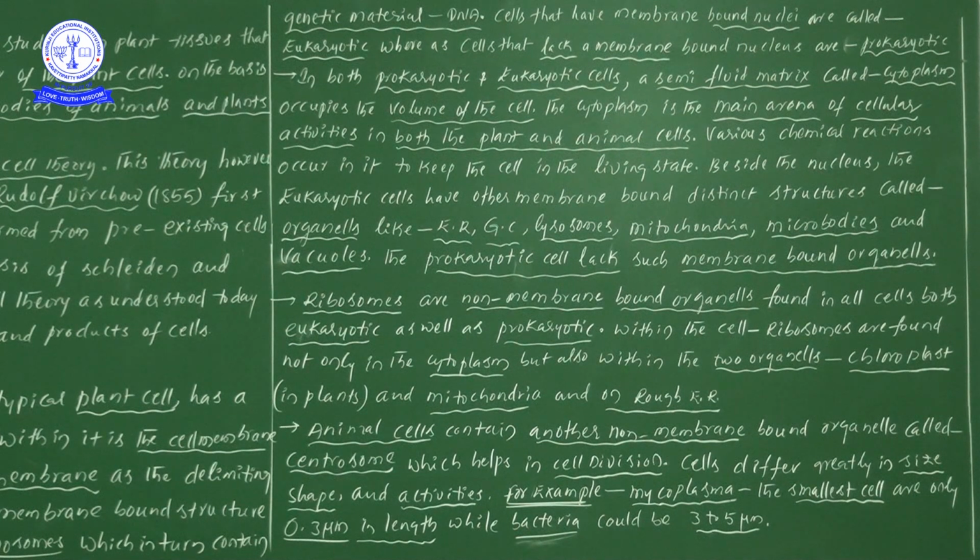So what is the information here? That particular cell we take as prokaryotic. Pro means before, or from our subject point of view, premature or unmatured. Karyo means nucleus and pro means premature or undeveloped. So if a membrane bound is there around the nucleus, we call it eukaryotic, the well developed one. And if the membrane bound around the nucleus is absent, that particular cell we take as a prokaryotic cell. I hope you understood this one.